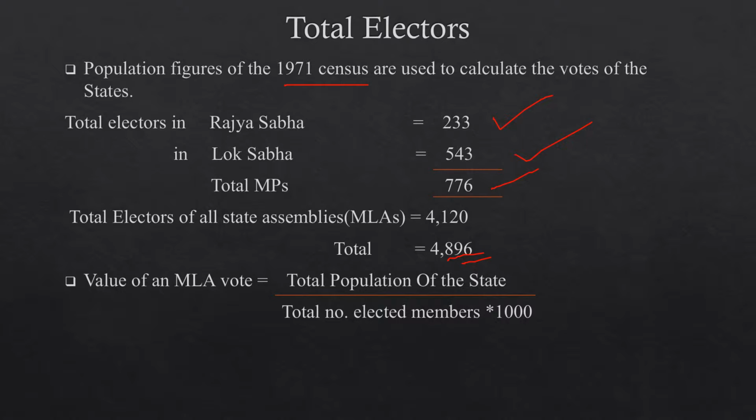So, to calculate the value of an MLA vote, we have a formula. What is the formula? Value of an MLA vote equals total population of the state divided by total number of elected members, multiplied by 1000.